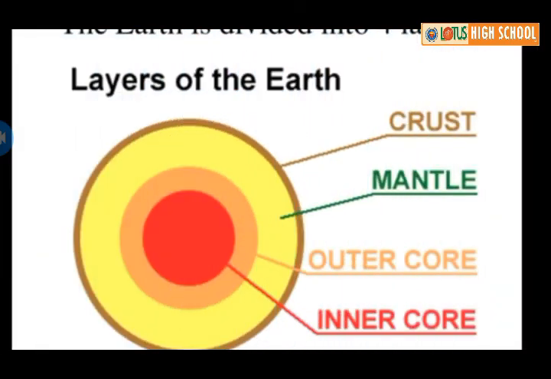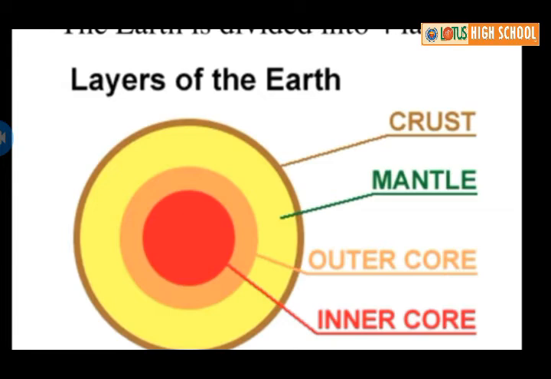Already we have discussed the crust and the mantle. Now we are going to learn about the core. The core is divided into 2 parts, outer core and inner core.